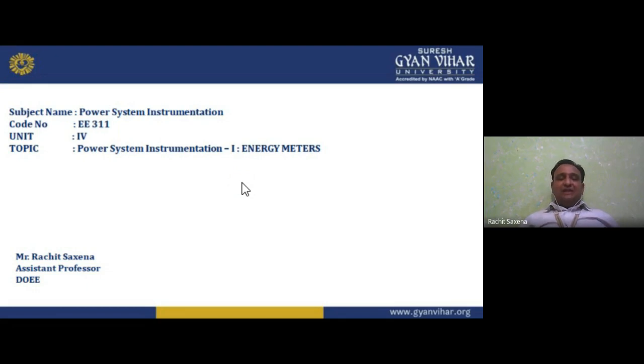In the fifth semester the subject is PSI in short form, but the full form is Power System Instrumentation. The code is EE311: EE represents electrical engineering, and 311 is the code as per the curriculum. The unit we are talking about is unit number 4, and the topic is Power System Instrumentation 1, Energy Meters.